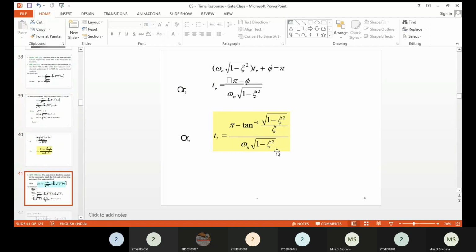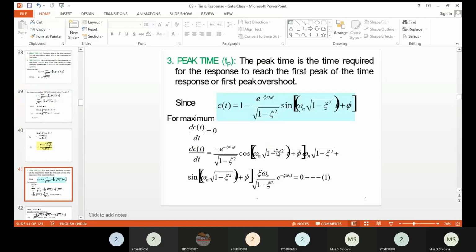Okay, then we can have the peak time. In order to determine the peak time in any mathematical equation, we have to take that equation and differentiate it with respect to the variable and equate it to 0. Then you get the maximum peak values. Similarly, we do this here also: d of CFT divided by dt equal to 0. So you differentiate this and equate it to 0.